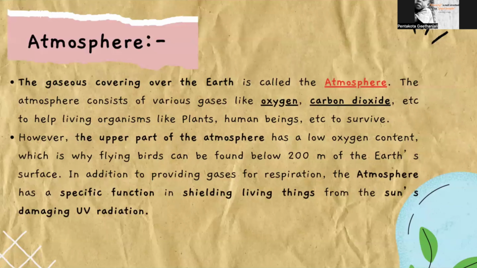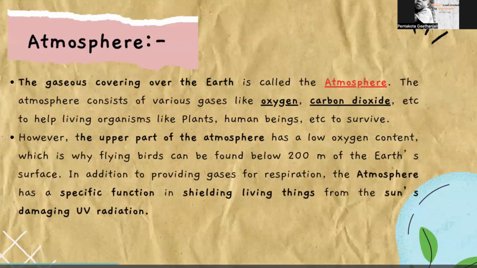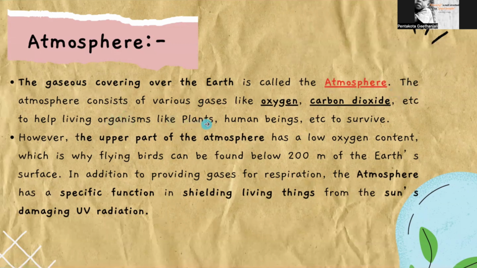Next, atmosphere. The gaseous covering over the earth is called atmosphere, and the atmosphere consists of various gases like oxygen, carbon dioxide, etc., to help living organisms like plants, human beings, etc., to survive. However, the upper part of the atmosphere has a low oxygen content, and that is the reason flying birds can be found below 200 meters of the Earth's surface.